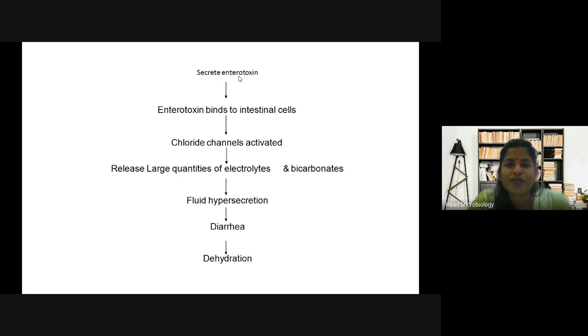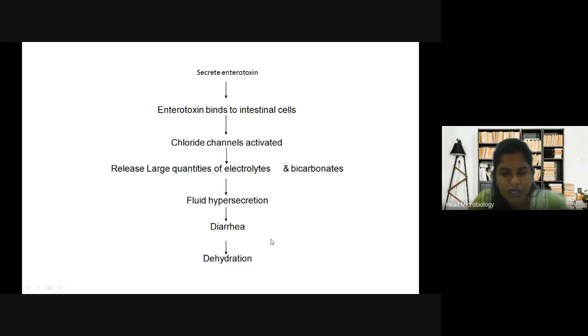So in this case, the toxin secreted by the Vibrio cholerae binds to intestinal cells. Then chloride channels are activated, releasing large quantities of electrolytes and bicarbonates. Fluid hypersecretion leads to diarrhea and dehydration.